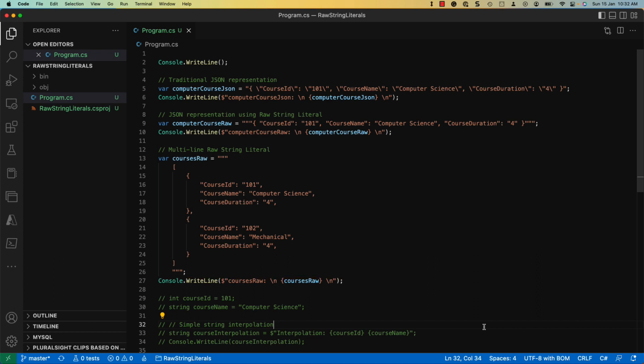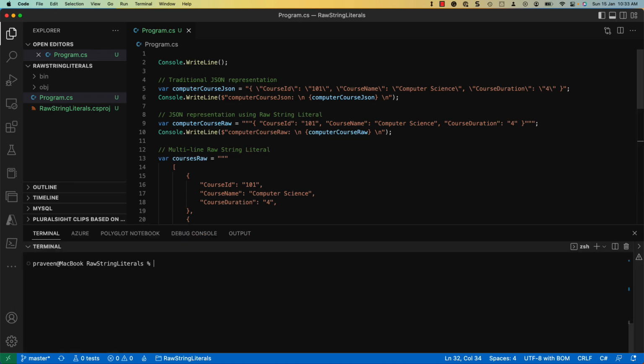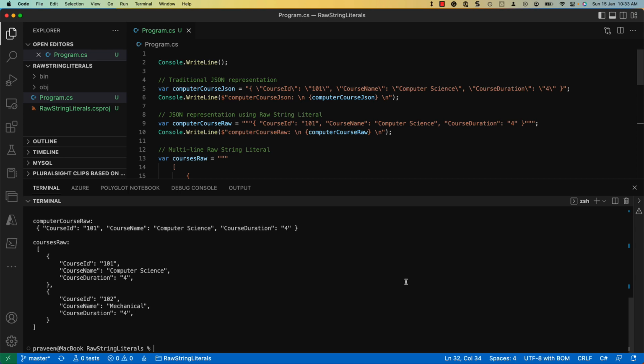For multi-line literals, the triple quotes should be in separate lines. This is crucial. Here, you can notice the quotes at the start and end are in new lines. Let us run the program again and check the output of the JSON. The course details are printed nicely on the console. If the string literal value needs to contain a quote inside it, then the start and end of the raw string literal should have an additional quote.